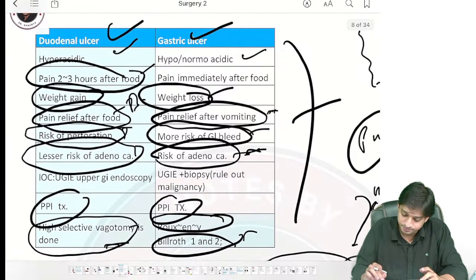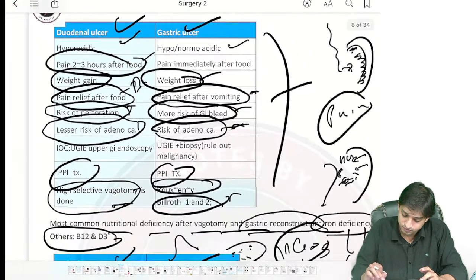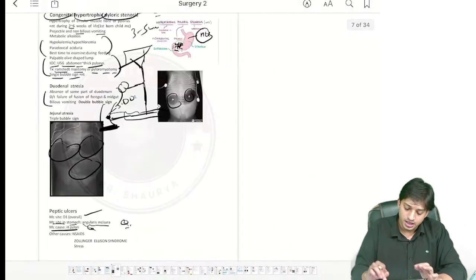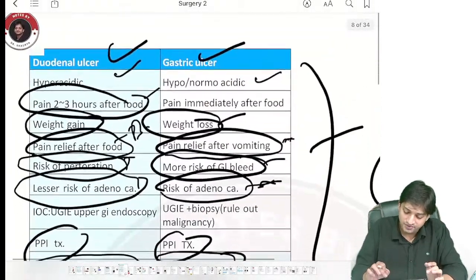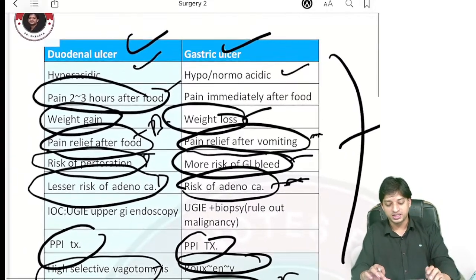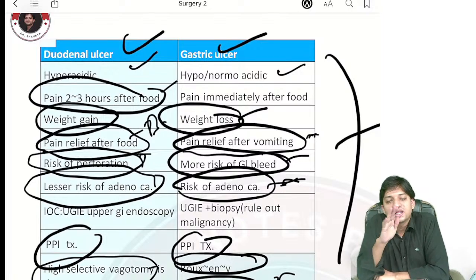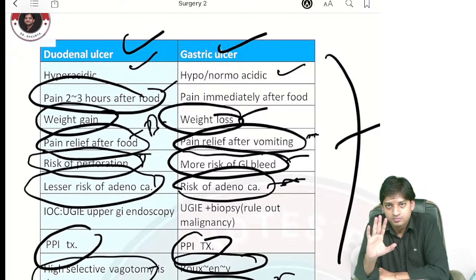Come here, guys. So in gastric and duodenal ulcers, we will be discussing important features. See, remember one law, acid irritates the ulcer. I'll tell you why.